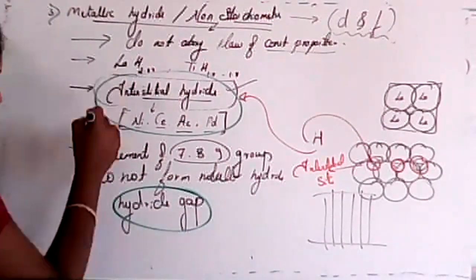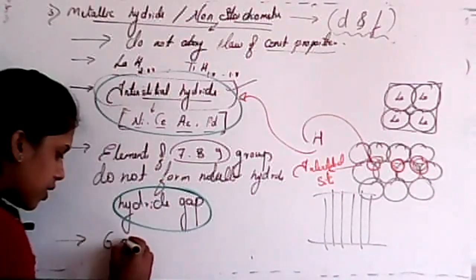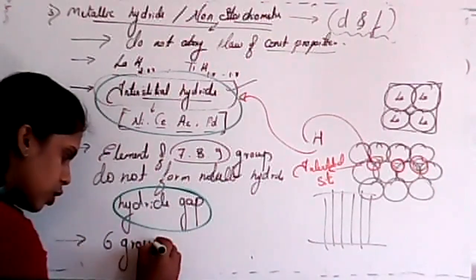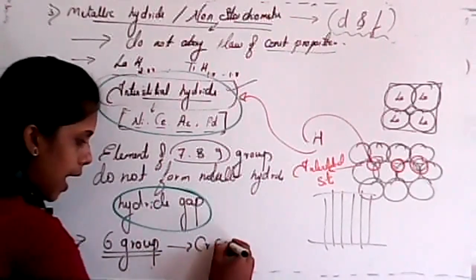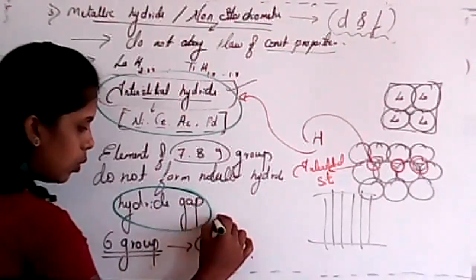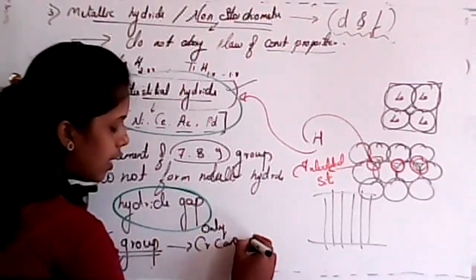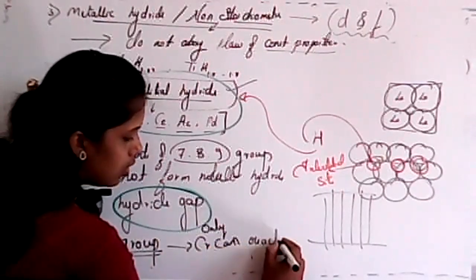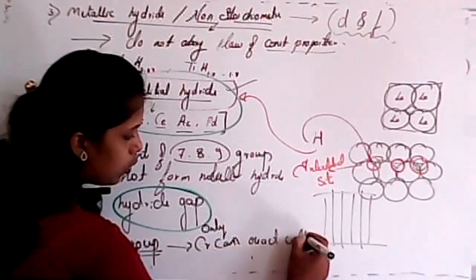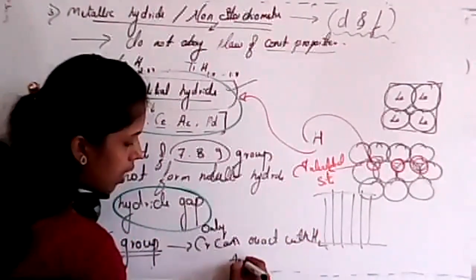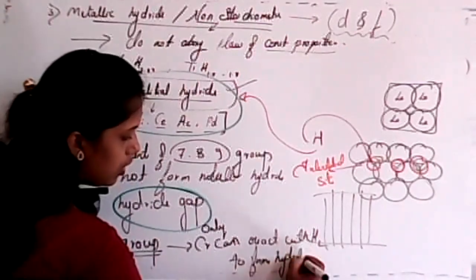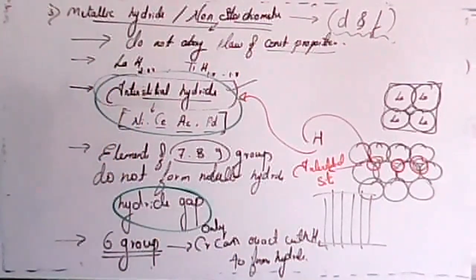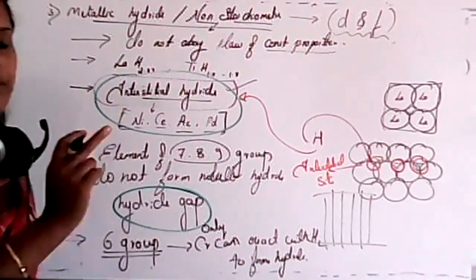Another important thing: in the sixth group also, only chromium can react with hydrogen to form hydride. See, students, all these things you have to remember because it is important for one mark questions.